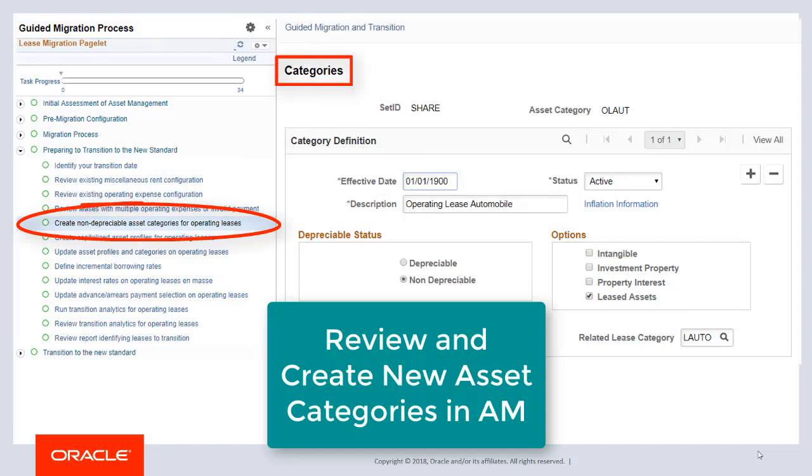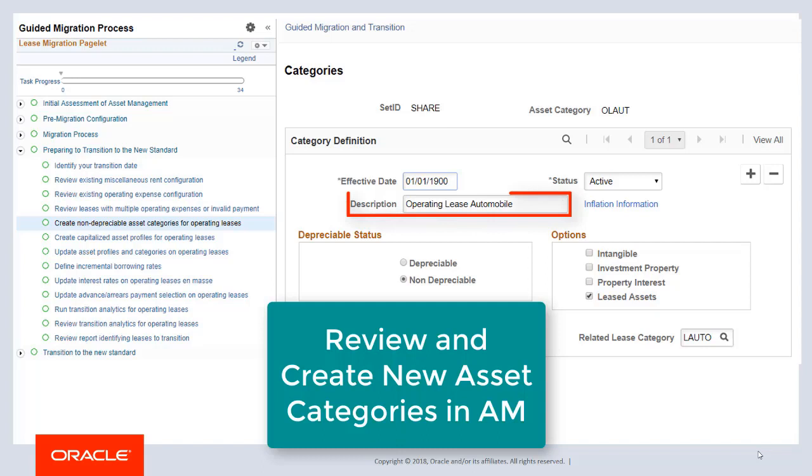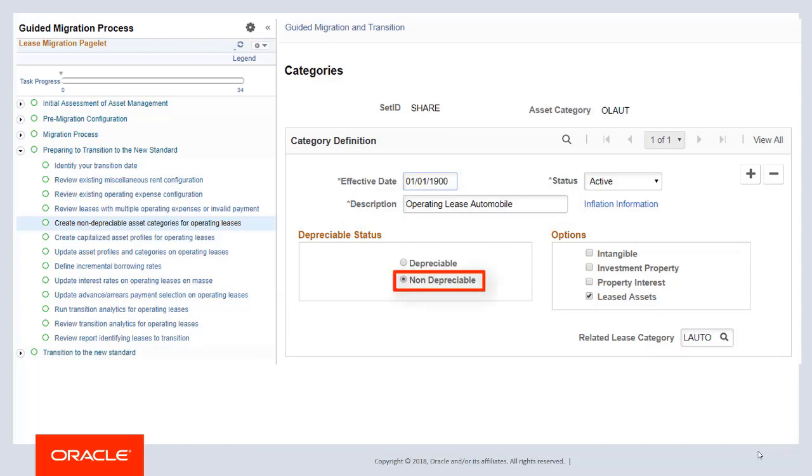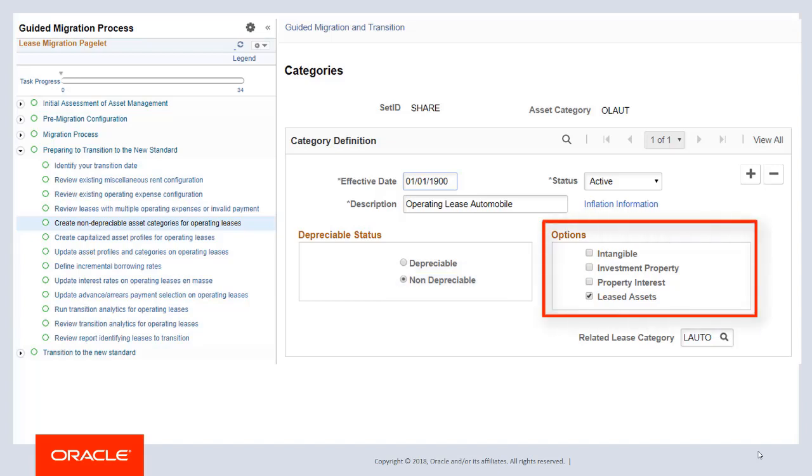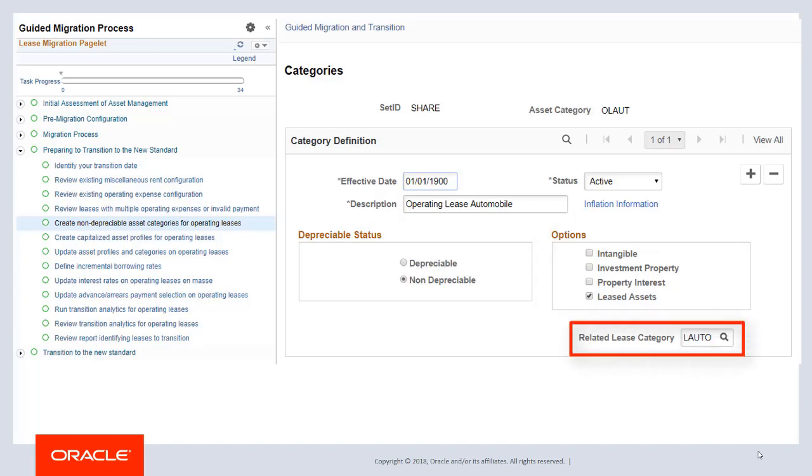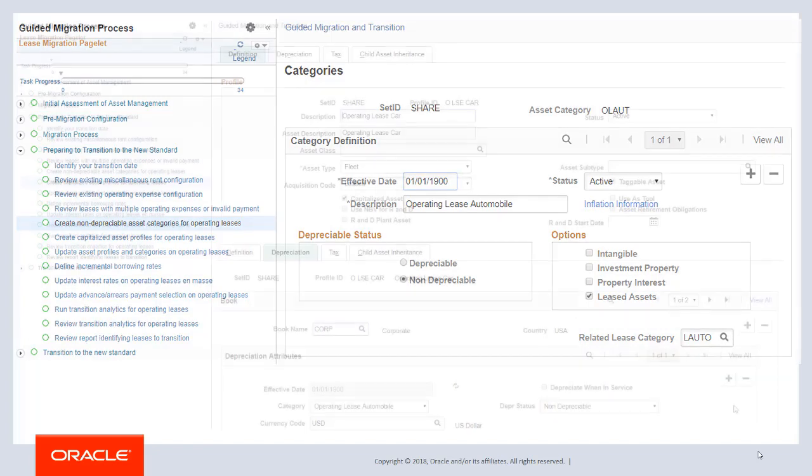Use the Categories page to modify existing asset categories or create new asset categories for operating lease assets. Under the new accounting standards, you amortize the cost of operating lease assets. You do not depreciate them. Identify categories for operating leases as non-depreciable. In the Options section, select Leased Assets. Related Lease Category is a new attribute available in the system after you transition to the new accounting standard. It can be used if the lease classification changes from operating to finance or vice versa.